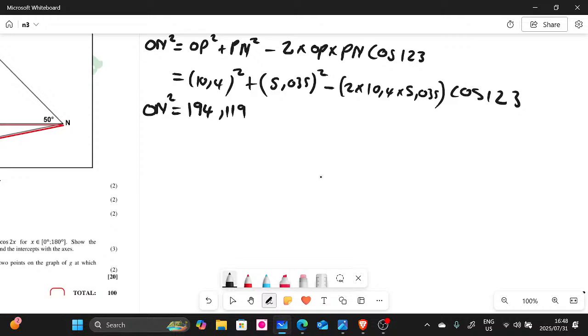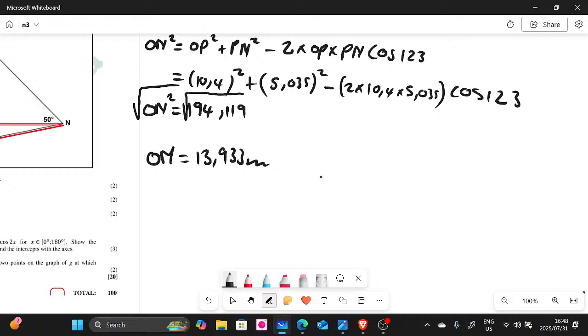But we are not looking for ON squared, so we need to square root both sides here, guys. So ON is 13,933 meters. This is our answer for ON.